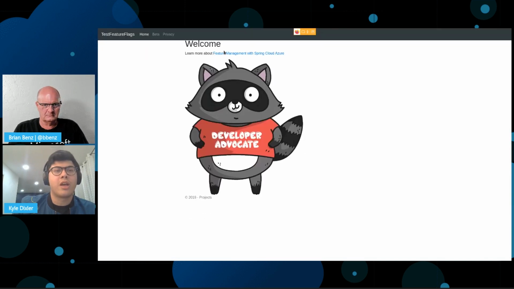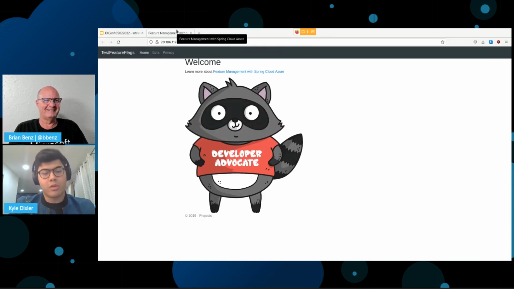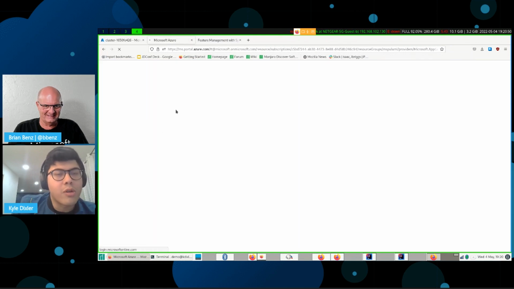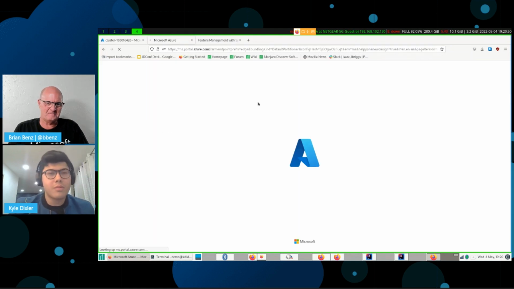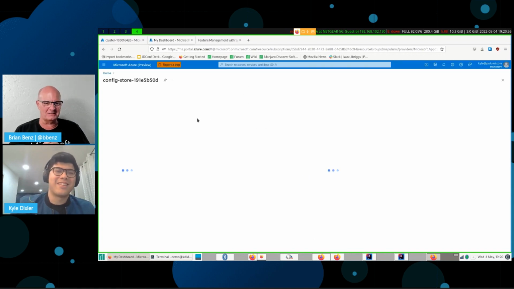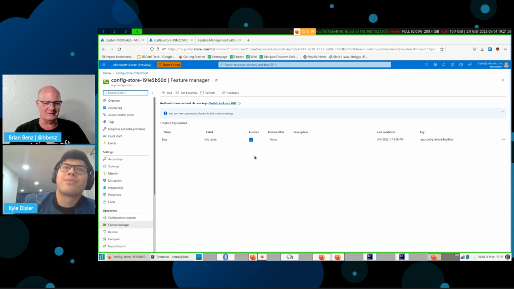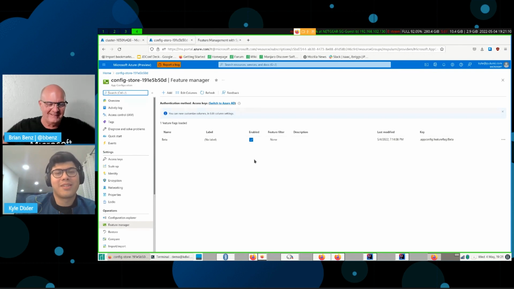And I'm going to go over here, and you can see we've got the app. And if I go over to the feature store, I just have to find the configuration store. Just need my browser to load it. This is pretty remarkable, what just happened. We just created several services, including Kubernetes, which used to take like a weekend to set up, and we're running on a cluster, and you've got the app running. It's pretty amazing to me. And yeah, it's all in Java.